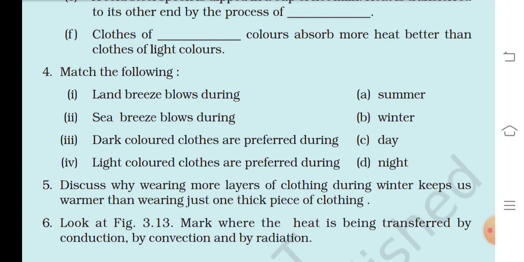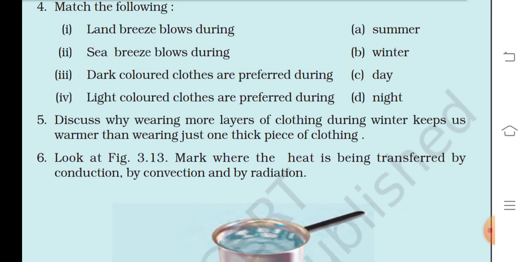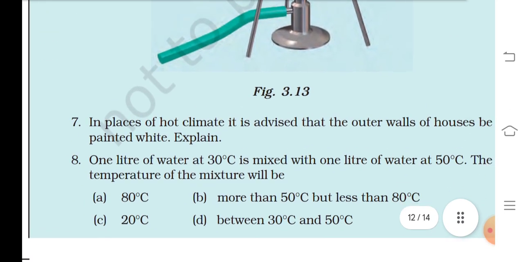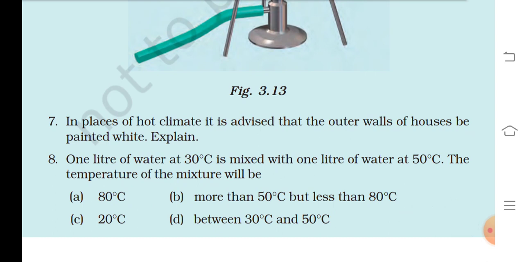Match the following. Land breeze blows during dash, sea breeze blows during night. Dark color clothes are preferred during winter. Light color clothes are preferred during summer. Discuss why wearing more layers of clothing during winter keeps us warmer than wearing just one thick piece of clothing. Look at the figure in 3.30 and mark where the heat is being transferred by conduction, by convection and by radiation. In places of hot climate, it is advised that the outer walls of houses be painted white.